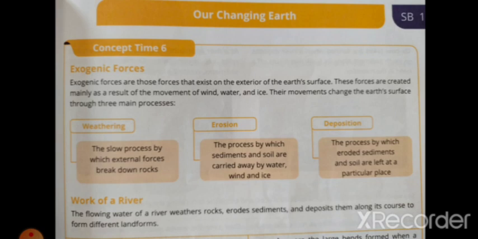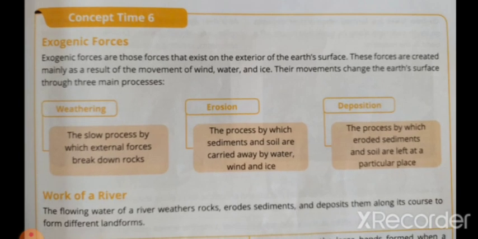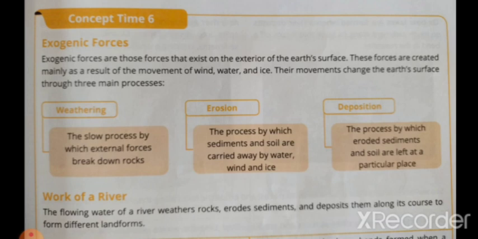And what do you mean by deposition? Deposition means the process by which eroded sediments and soil are left at a particular place. So they will be standing at that particular place. For example, they will be flowing by the water or wind or by ice, and after some time, they will stay in a particular place. So that is known as deposition. So we learnt about the three processes held by the exogenic forces: weathering, erosion, and deposition.